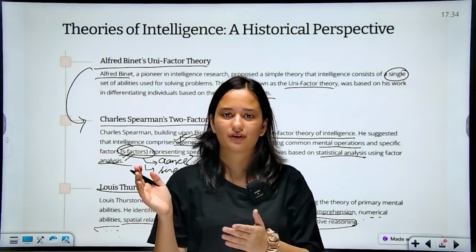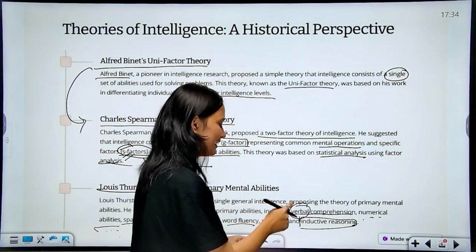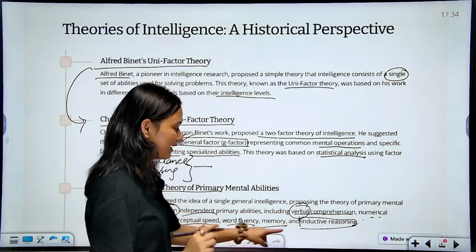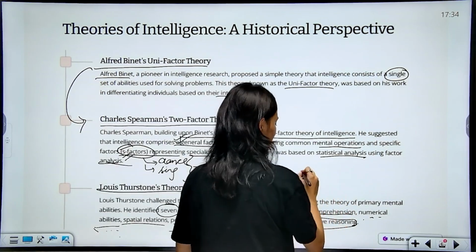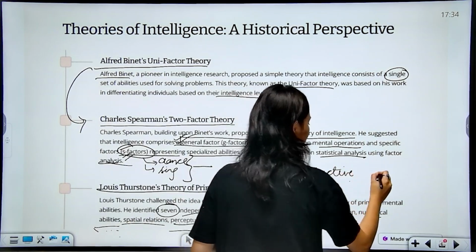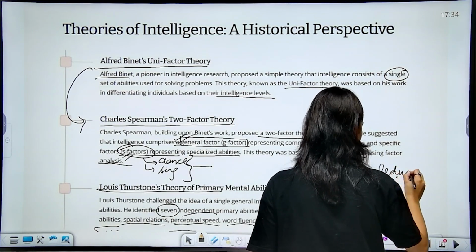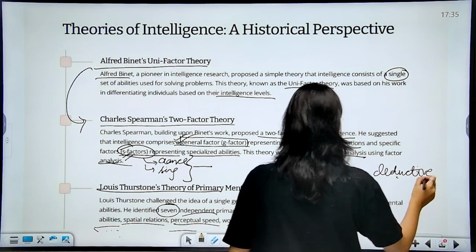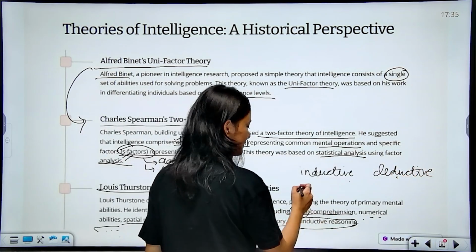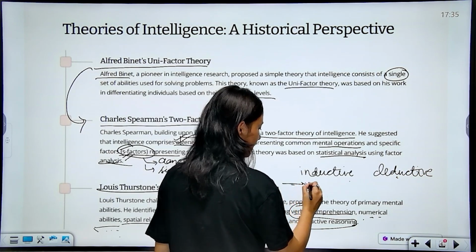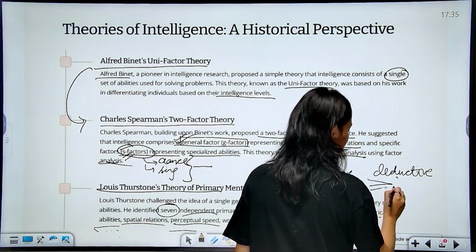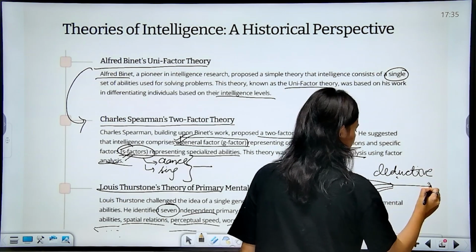Inductive reasoning was wrong. Back. What do you mean by inductive reasoning? We have 2 kinds of reasoning. We have inductive reasoning and we have deductive reasoning. Here Louis has talked about inductive reasoning. What does inductive mean? That there is just one and you've multiplied it. And what does deductive mean? That there are many and it just results in one.